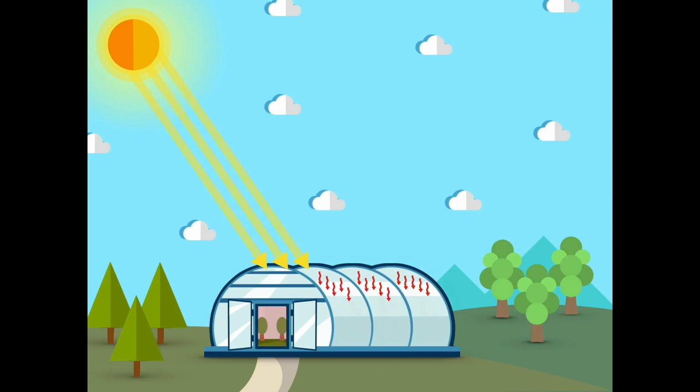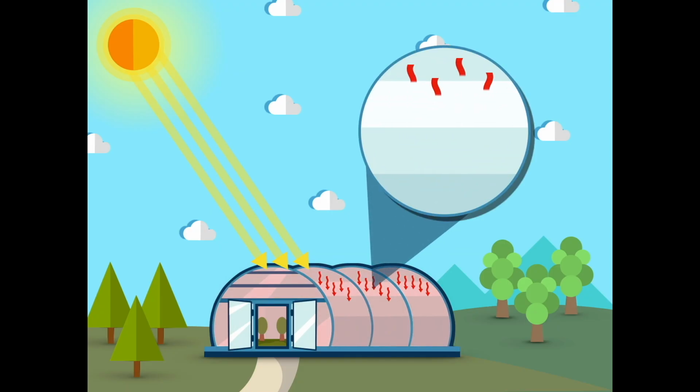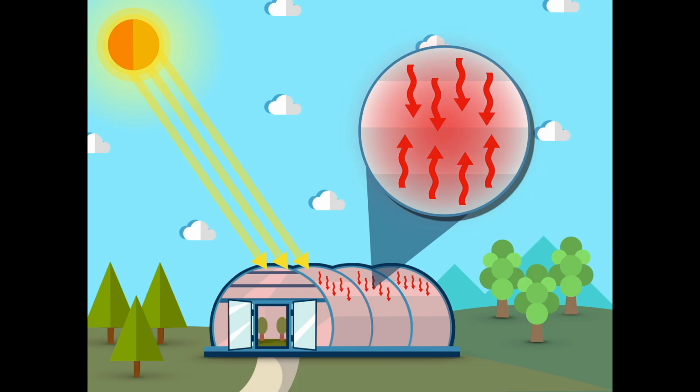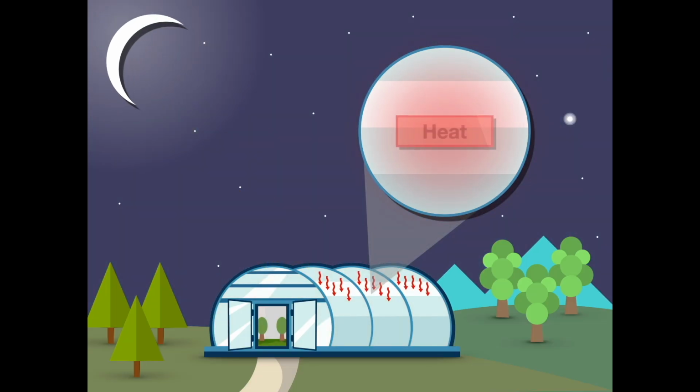Now, we can use a greenhouse as an analogy to understand how greenhouse gases work. When sunlight hits a greenhouse's surface, some of the heat is going to radiate back into the atmosphere. However, some of the heat is absorbed and trapped by the glass of that greenhouse. We call this the greenhouse effect, and it helps keep the earth and greenhouses warm. Greenhouses at night trap that heat and keep a stable temperature over the course of night and day, so that the plants and the environment within that greenhouse stay stable.